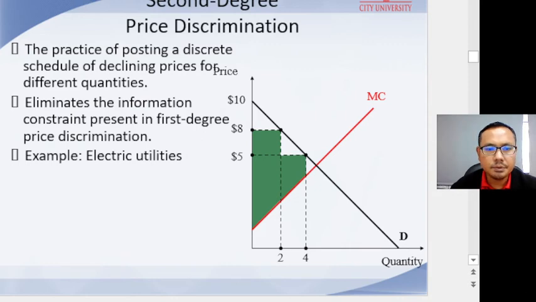I want to show you the first degree and second degree price discrimination graphs, two different things.